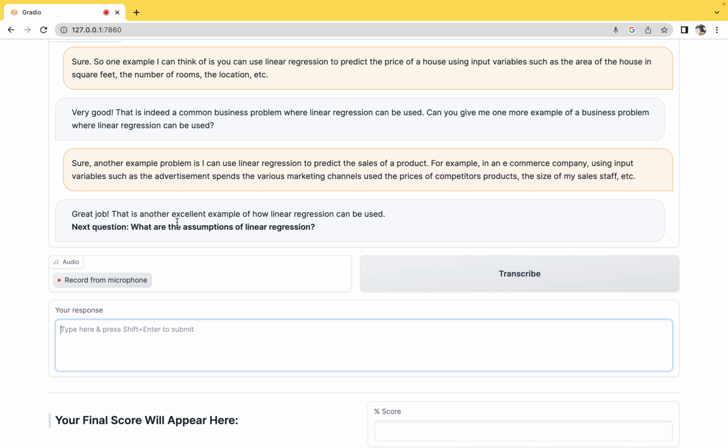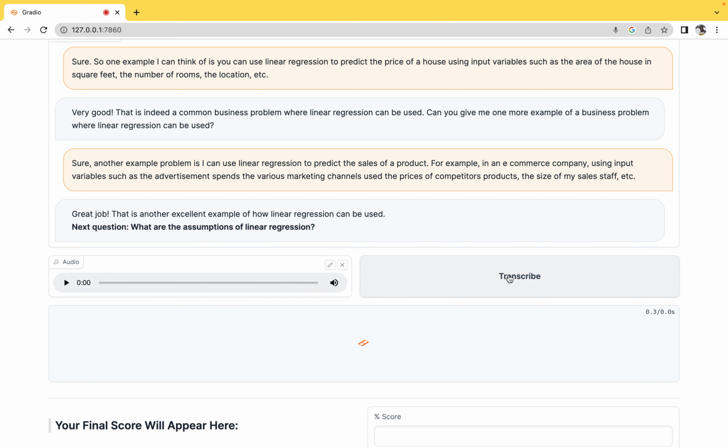The next question is, what are the assumptions of linear regression? Okay, let's try. Sure. So one assumption is that the target variable is linearly related to at least one of the independent variables. And another assumption is that the input variables or the independent variables themselves are not correlated with each other.